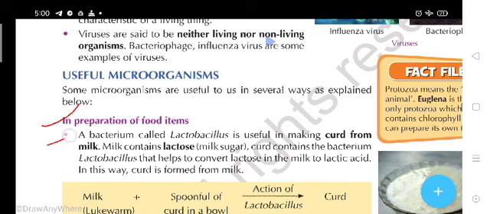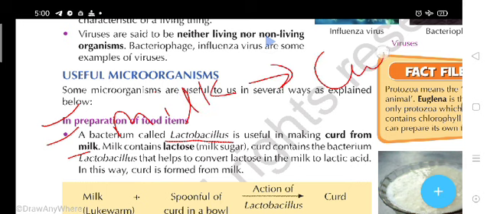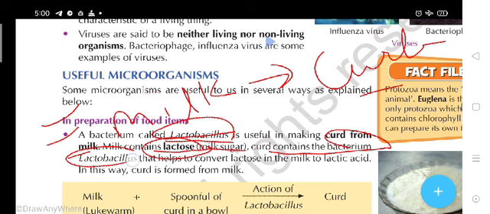How? See, a bacterium called lactobacillus is useful in making curd from milk. How does the milk convert into curd? Because of which bacterium? Lactobacillus. Milk contains lactose, and this is a type of sugar, and curd contains the bacterium lactobacillus that helps to convert lactose in the milk to lactic acid.